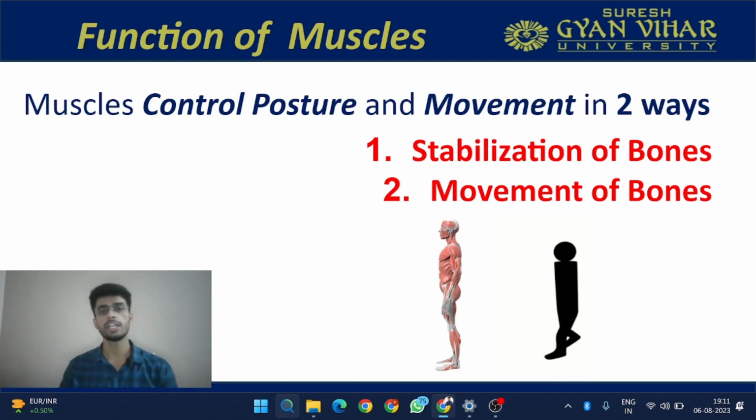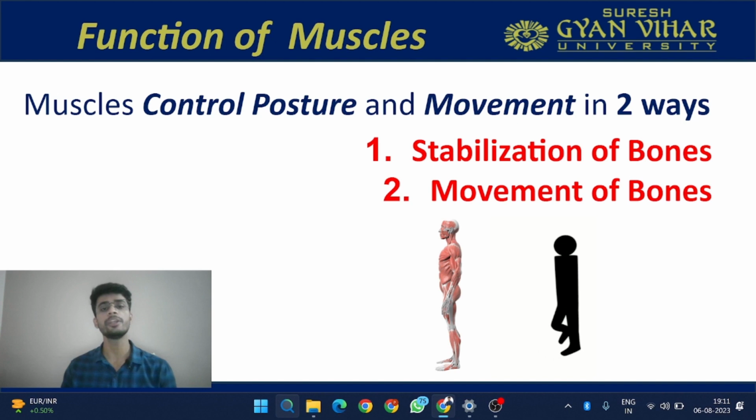Now, before starting today's lecture, we must understand what is the role of muscles in our body. Muscles have two very important roles in our body. First is to control the posture. Right now I am sitting on this chair and I am able to control my posture. I am neither falling on the right side nor on the left side. I am neither swaying in either direction, which means that I am able to control my posture.